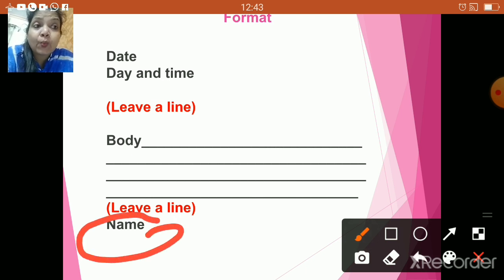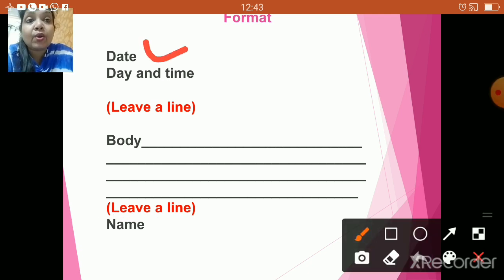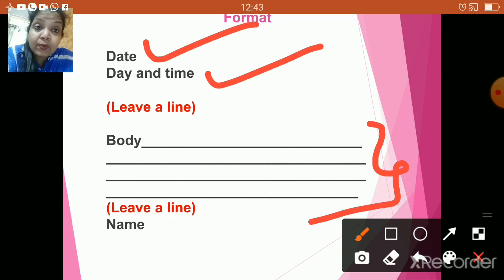I repeat the format once again, children. Make sure that you are going to pay attention to the format. Now let us start once again. Whenever you are writing a diary, make sure that you are going to write the date. You're also going to mention the day and time, right? Once you are done with this, you have to leave one line. Once you leave the line, you have to start writing the diary entry. That's the body of the diary. Once you're done with this, you have to leave one line again. And then in the end, you have to mention your own name.